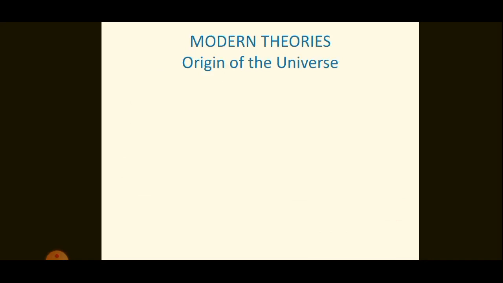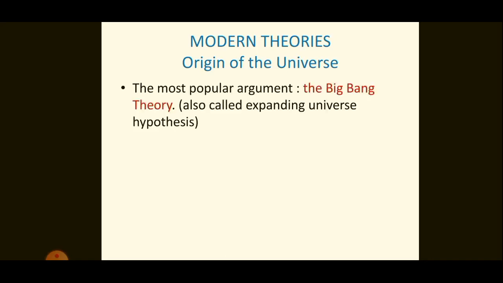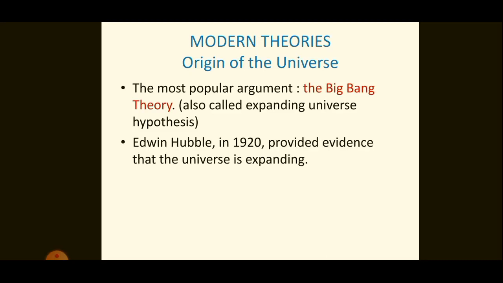Now, the modern theories consider the origin of the universe as a whole, rather than just considering the formation of Earth alone. The most popular theory about the origin of the universe is the Big Bang theory. It is also called the expanding universe hypothesis. This theory was originally formalized by Georges Lemaitre. In 1920, Edwin Hubble provided evidence to show that the universe is expanding.